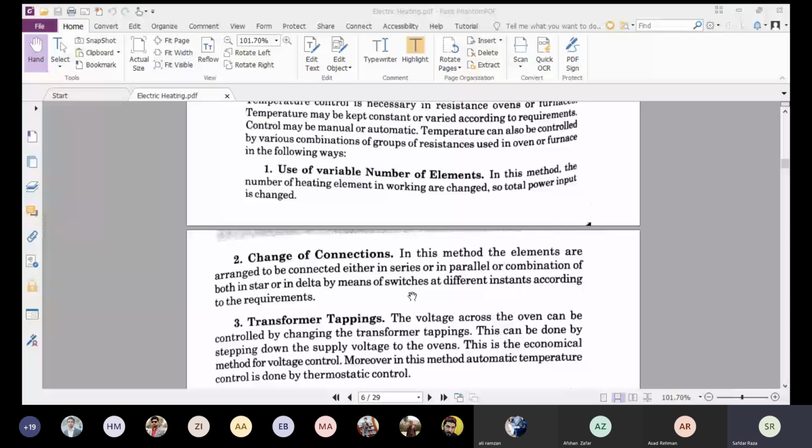One is the connection of the heating elements in series or in parallel or combination. So one way to change the temperature is to use the resistive elements in series or in parallel or in combination.